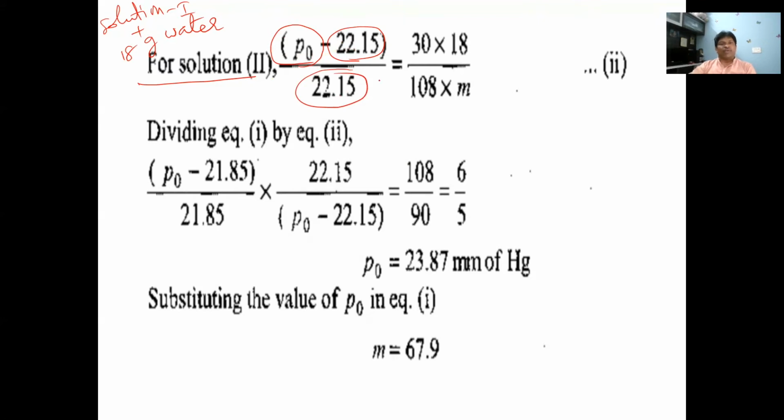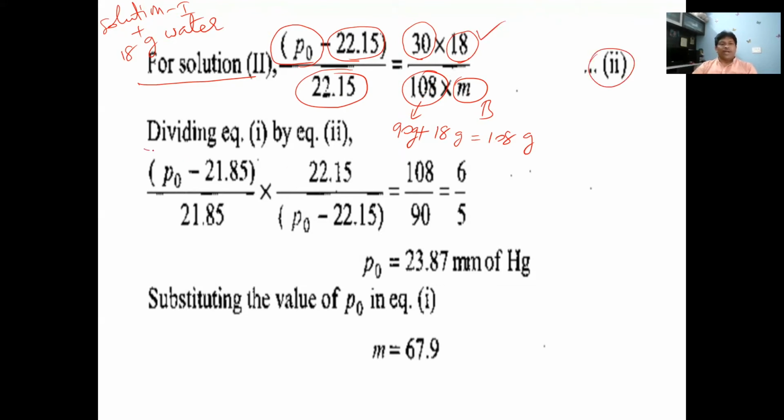That equals the weight of solute, the same 30 grams. But here the molecular weight of solute we still don't know. And the weight of solvent is 108. Why did we take 108 as the weight of solvent in this case? The 90 grams of water initially taken plus 18 grams added here, so 108 grams is the weight of water. And the gram molecular weight of water is 18. This is equation 2.